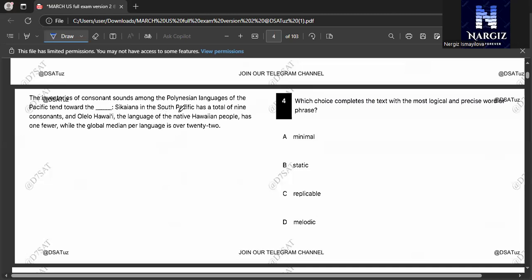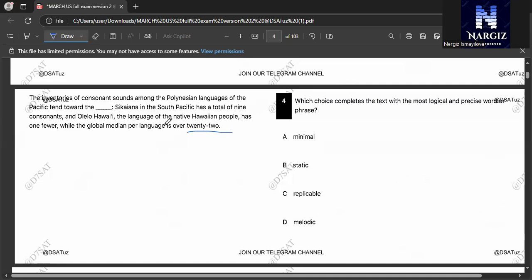Sikayana in the South Pacific has a total of 9 consonants, and Olelo Hawaii, the language of native Hawaiian people, has 1 fewer, while the global median per language is over 22.